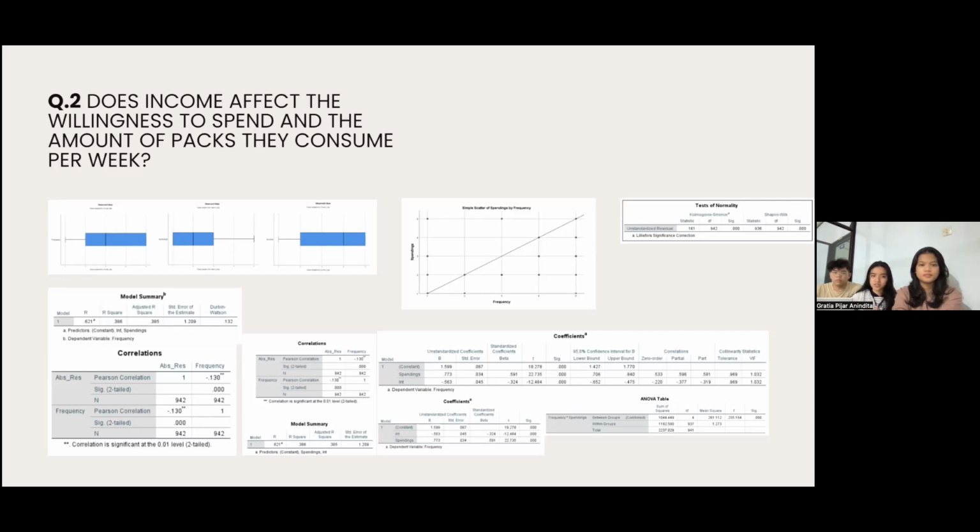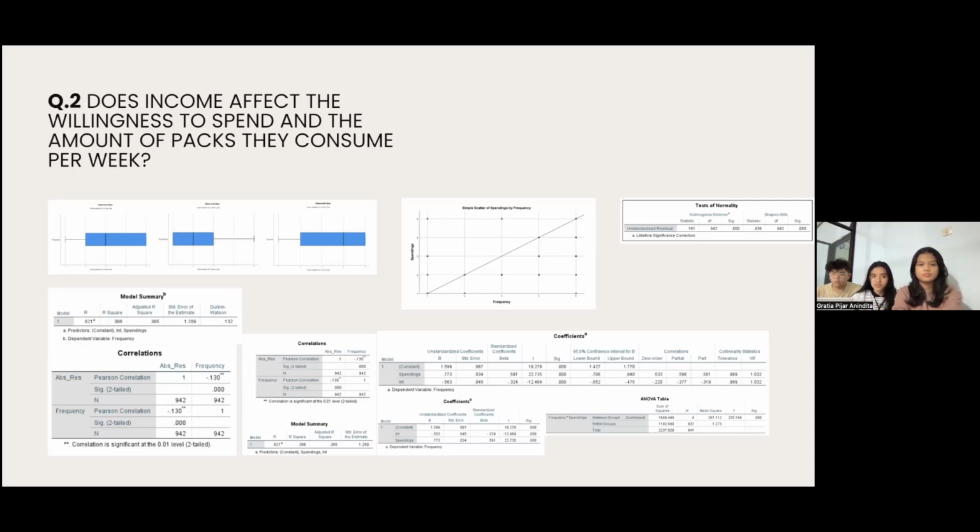With R value of 0.621, we have a positive relationship. And from this number also, we can conclude that it is a medium relationship because the R value is less than 0.7. And when we look at the R square value, which is 0.386, then the independent variables explain 38.6% of the dependent variable, and then the rest are explained by other variables.